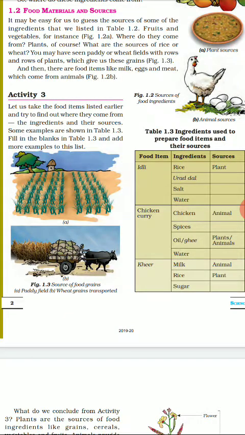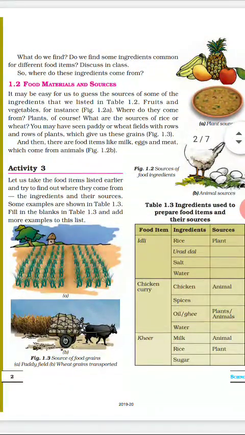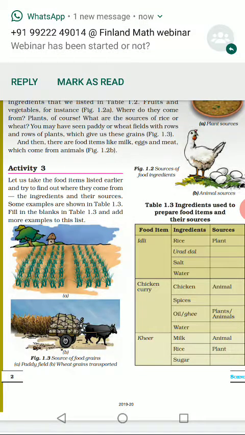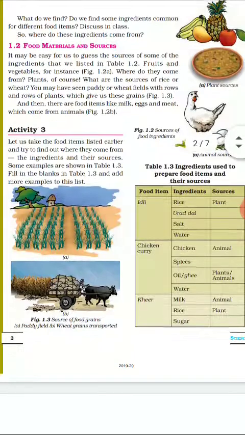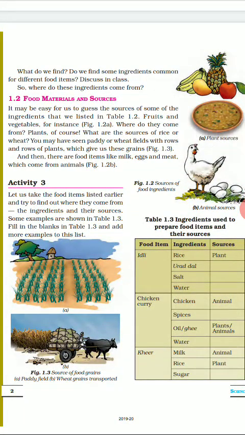So in this way, when you make different items, you will find that most of the items are from plants and animals. And these food items which are coming from plants and animals have lots of rich nutrients, which keep our body healthy. So this is the explanation of 2 pages.